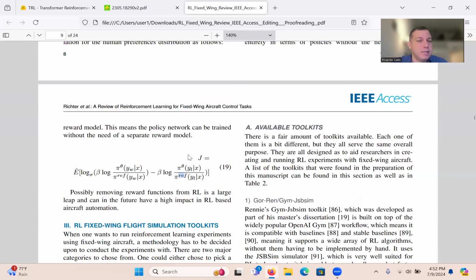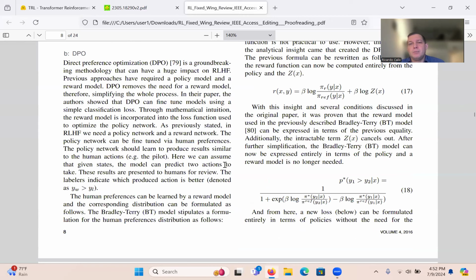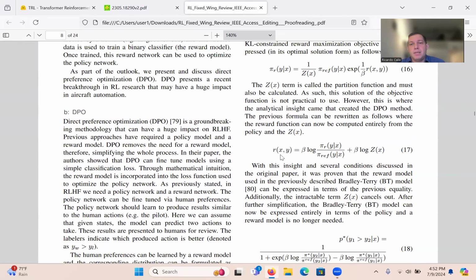Anyway, I read this paper recently, and it took me a while to understand it. So I wanted to go over this idea. Hopefully that's insightful to anyone who wants to understand the underlying math or intuition behind DPO, direct preference optimization.